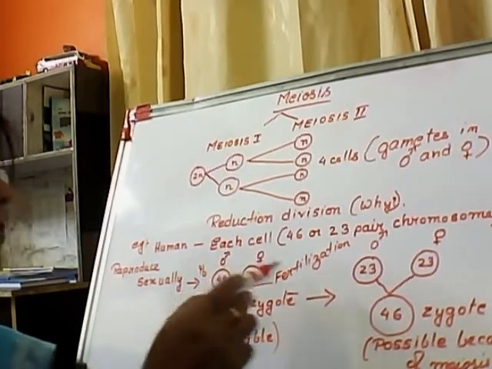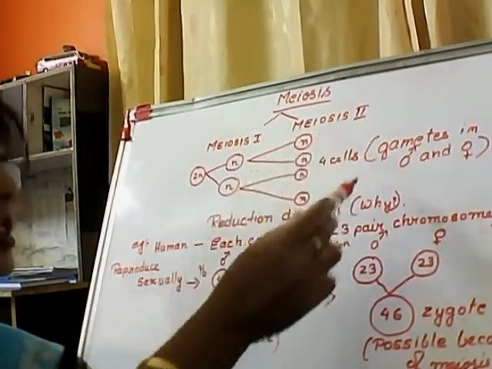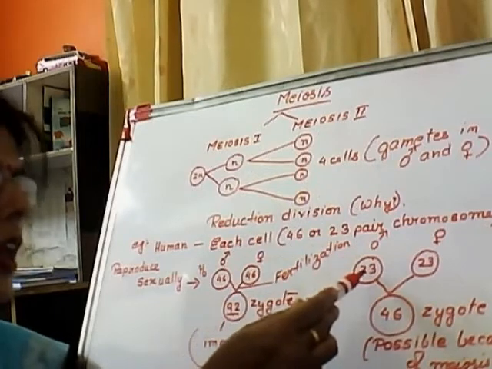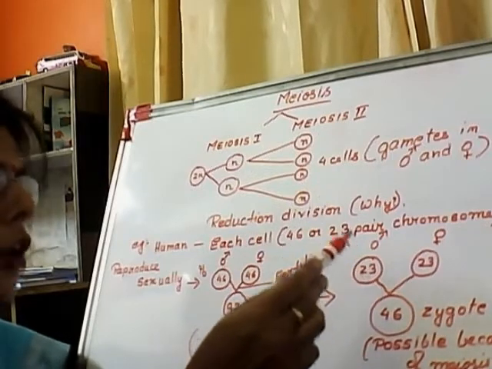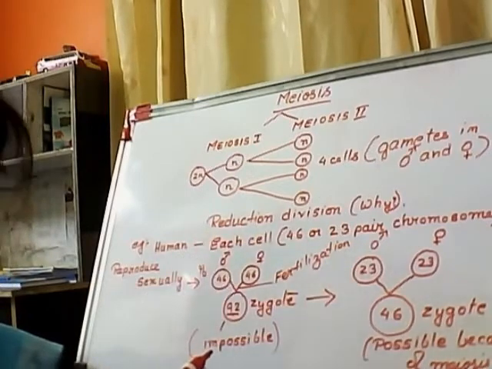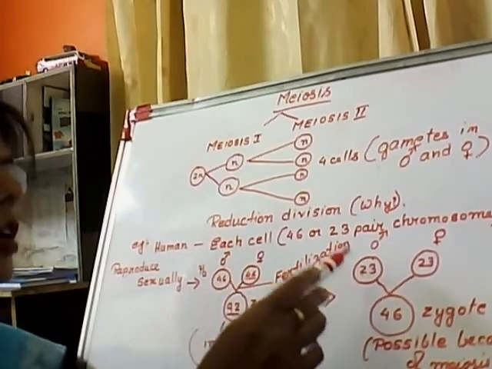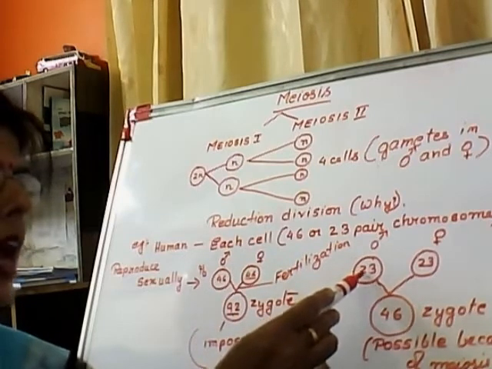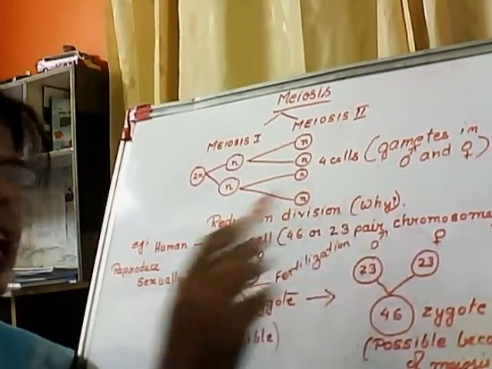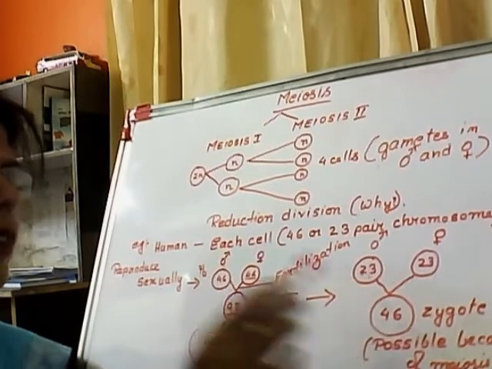Actually what happens is, when the gametes are formed through meiosis cell division, the number of chromosomes in the gamete cell gets reduced to half from the original number. So if they initially had 46, after gamete formation they will have 23 chromosomes, both in male and female. Then when fertilization takes place, ultimately 46.